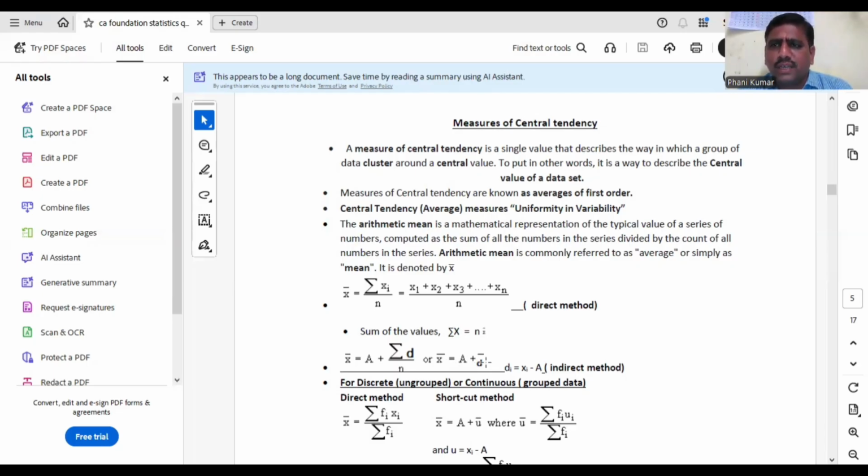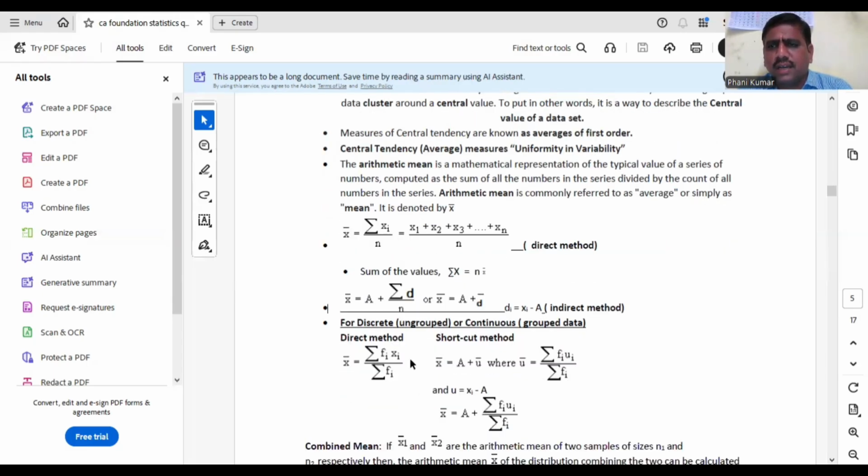That means average of the deviations. Assumed mean plus average of the deviations is mean. That is assumed mean method. So for discrete series, when there are frequencies, or continuous series, when also there are frequencies. So there are 2 types of frequencies: discrete series and continuous series.